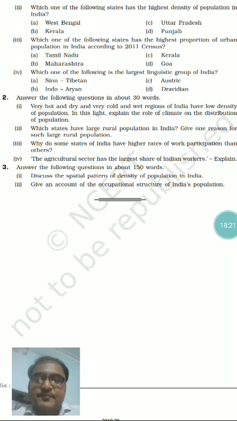So write it in detail. Now the second question is, give an account of the occupational structure of India's population. I am discussing the same here. In some states, more of the working population works in the primary sector or subsistence and near subsistence activity. In some states they are urbanized or industrialized, so more people are engaged in manufacturing and the service industry. So there is huge variation. So see the topic, reread it from the PDF and write it.